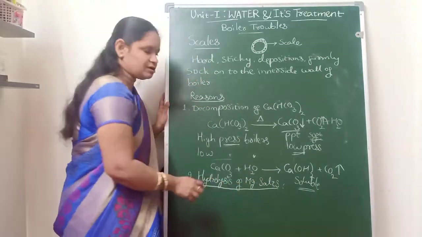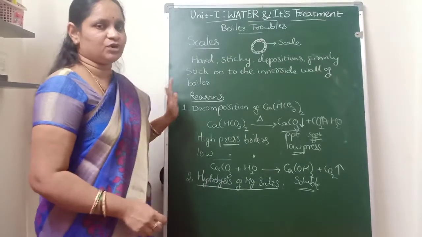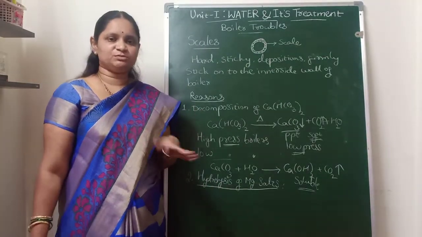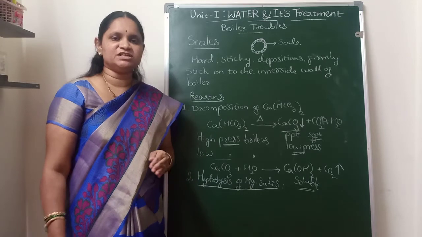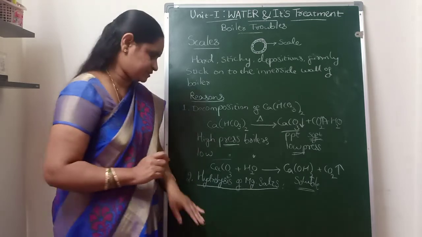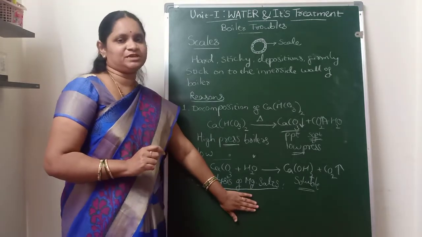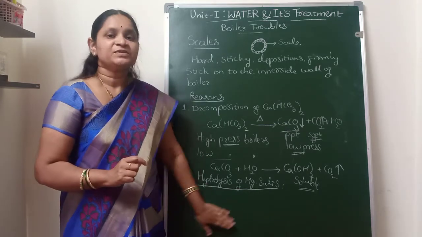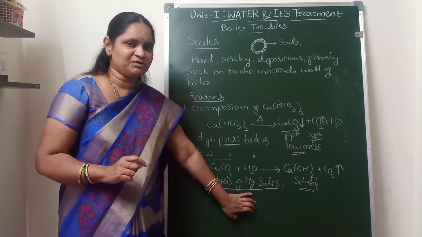Magnesium dissolved salts also give hardness to the water. These salts are magnesium chloride, magnesium sulfate, magnesium carbonate and bicarbonate. So if magnesium salts are present in the boiler feed water, they will also form a soft type of scale.